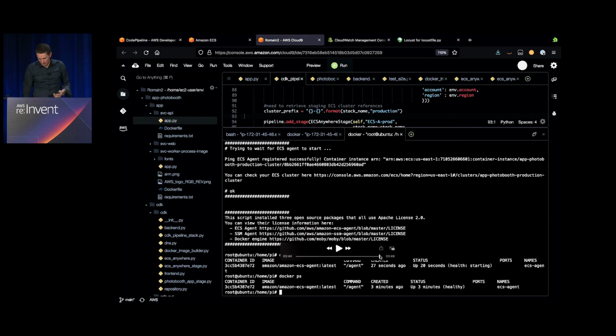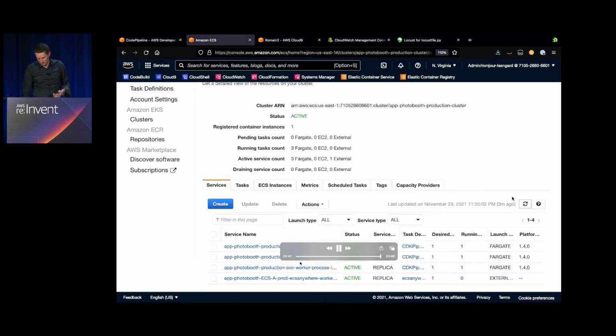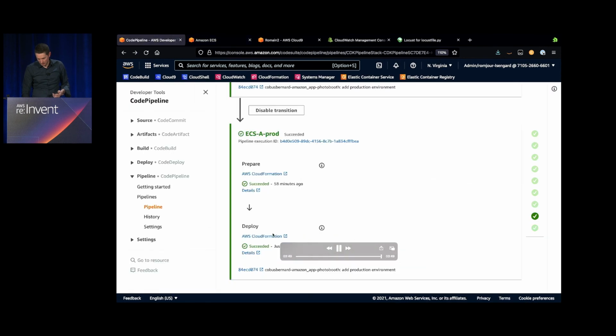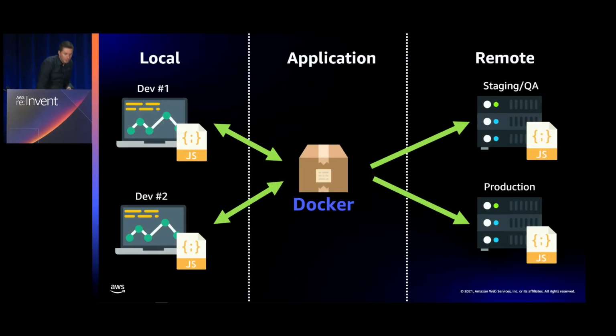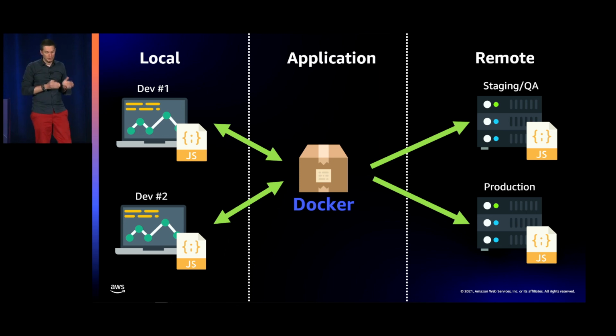Everything is done, and I have indeed my worker environment, and the deploy has succeeded in prod. So dev prod parity, I insist on that because the 12-factor app is really designed for continuous deployment, and you do that by keeping the gap between the development and the production small.